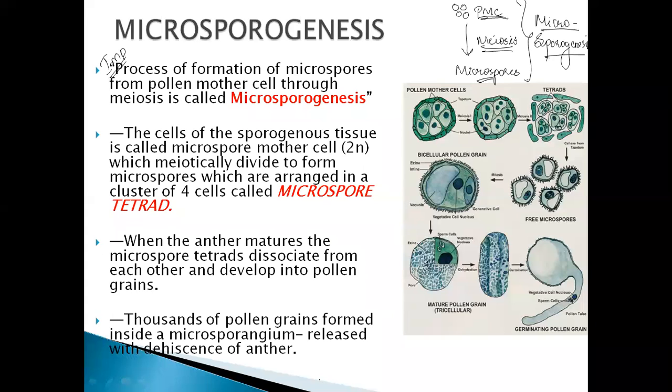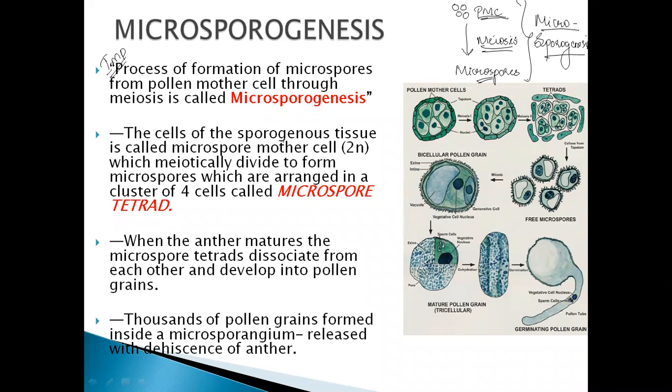Next, coming to how these microspores are formed. The cells of the sporogenous tissue are called microspore mother cells, the diploid ones, which divide meiotically to form microspores, arranged in a cluster of 4 cells called a microspore tetrad.